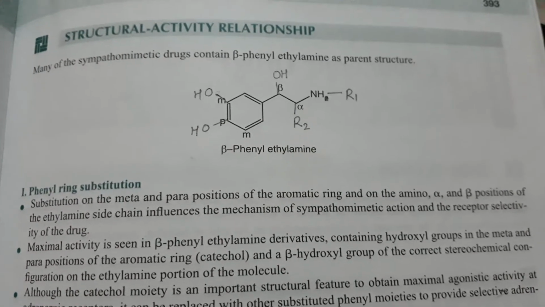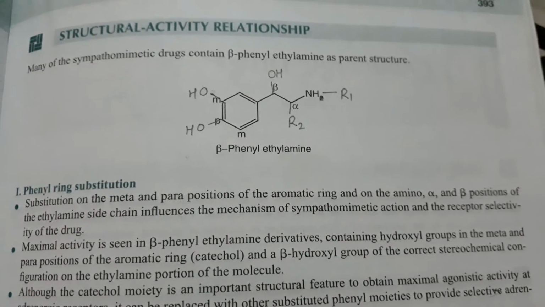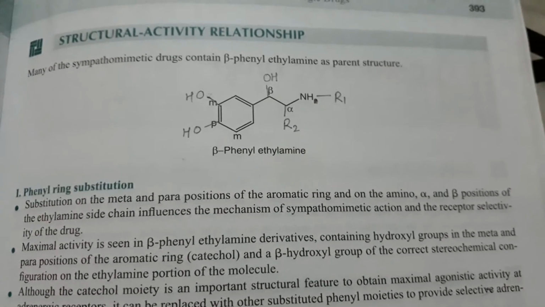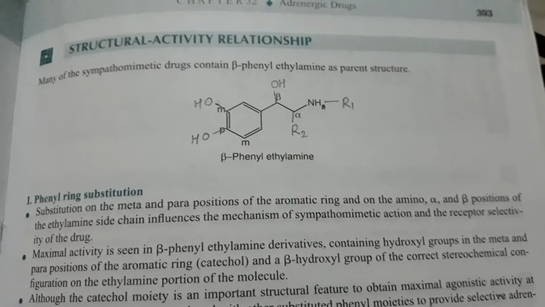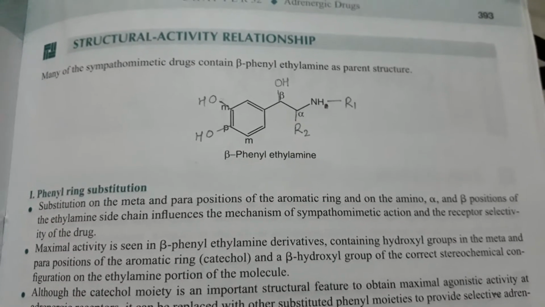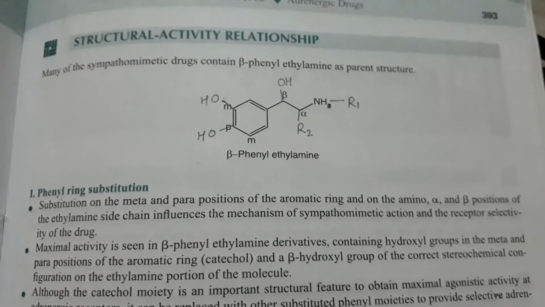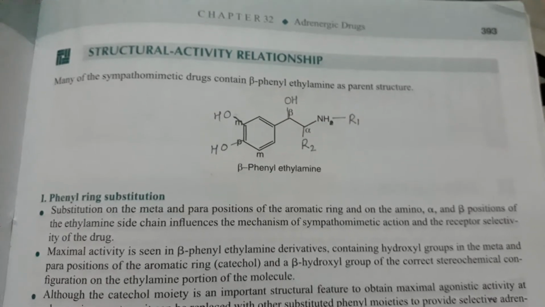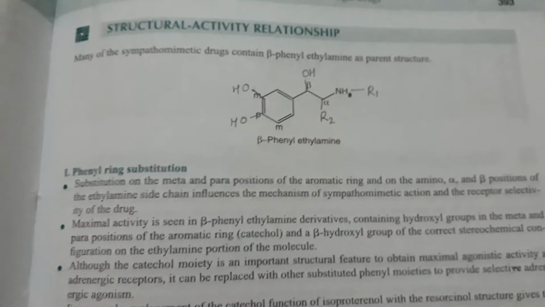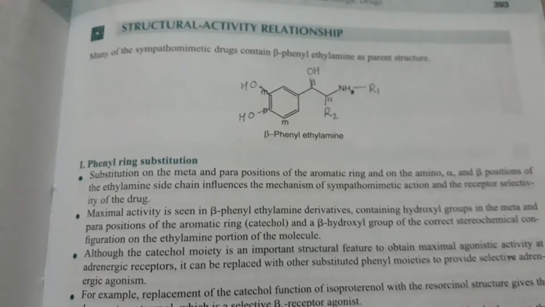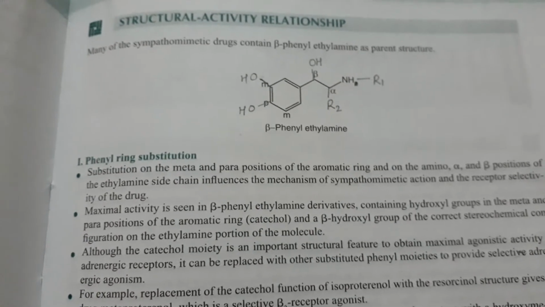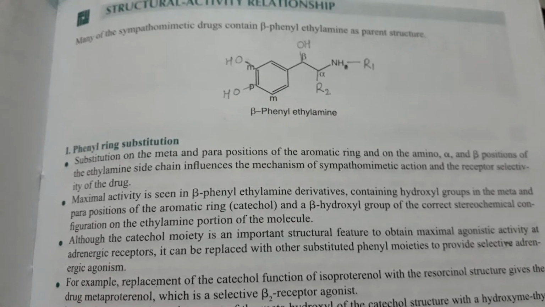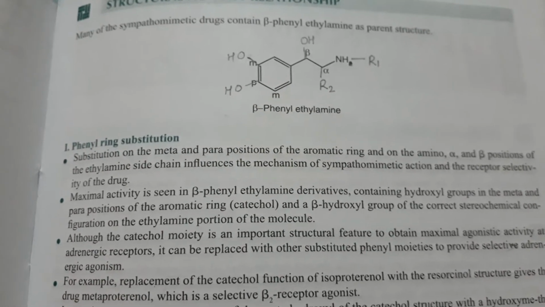Next one is, maximal activity is seen in beta-phenylethylamine derivatives containing hydroxyl groups in the meta and para positions of the aromatic ring and a beta-hydroxyl group of the correct stereochemical configuration on the ethylamine portion of the molecule. Although the catecholamine moiety is an important structural feature to obtain maximal agonistic activity at adrenergic receptors, it can be replaced with other substituted phenyl moieties to provide selective adrenergic agonism.